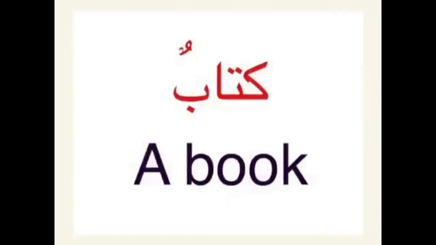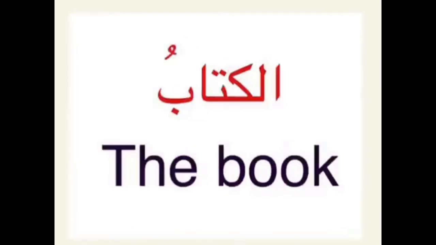Let's see another example: kitabun, a book. The word for book is kitab. If we want to say a book, we add nunation or tanween at the end of the word kitab. Kitabun, a book. And if we want to talk about a particular or specific book, we add alif lam to the beginning of the word and a single vowel at the end of the word. We use other short vowels, zer, zabar, pesh, but we use zamma for simplicity. Do you notice? We just add one vowel mark, zamma, not nunation.